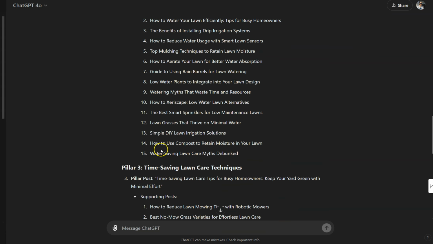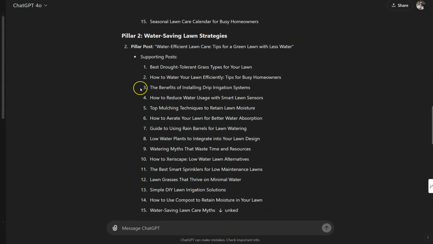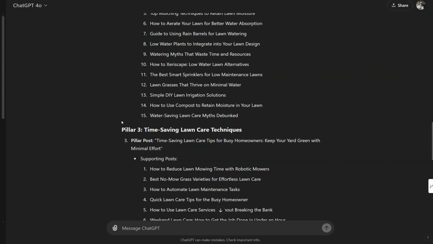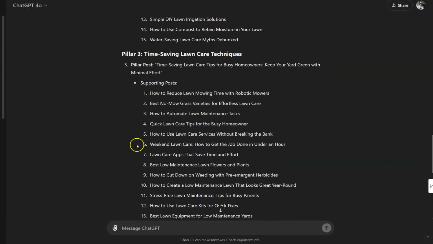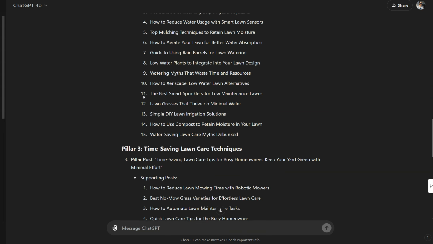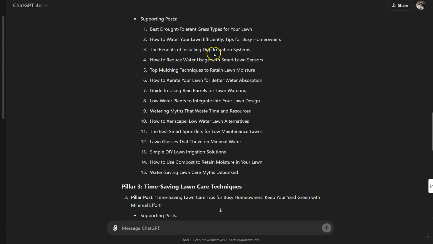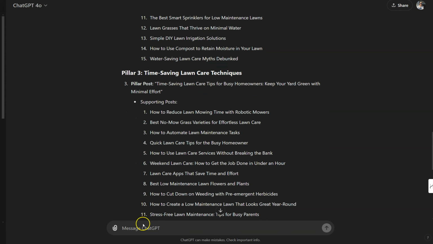By the time you've got 15 or 20, I'd suggest 20 posts, by the time you have 20 posts about one topic, I would hope we're starting to get some impressions on Google, and then we can start tracking how we're looking. And once you can see that we've started ranking for particular keywords in one pillar, you can either move on to the second, third pillars, or keep diving deeper into this particular pillar.